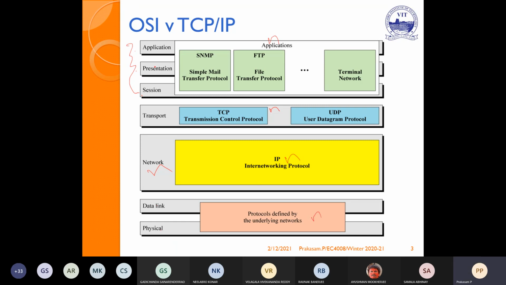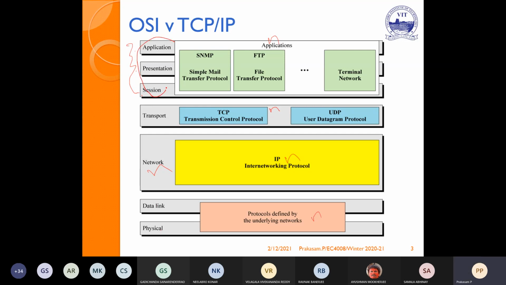Because the application, presentation, and session layers relate directly to the end user in OSI, simply they name these three as application. The functions are the same. The application layer in OSI receives the information from the end user. Presentation converts the raw data into a presentable form. Session organizes sessions.